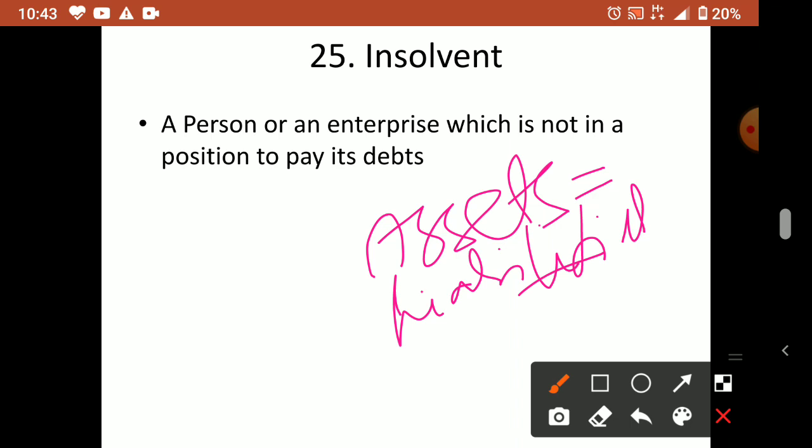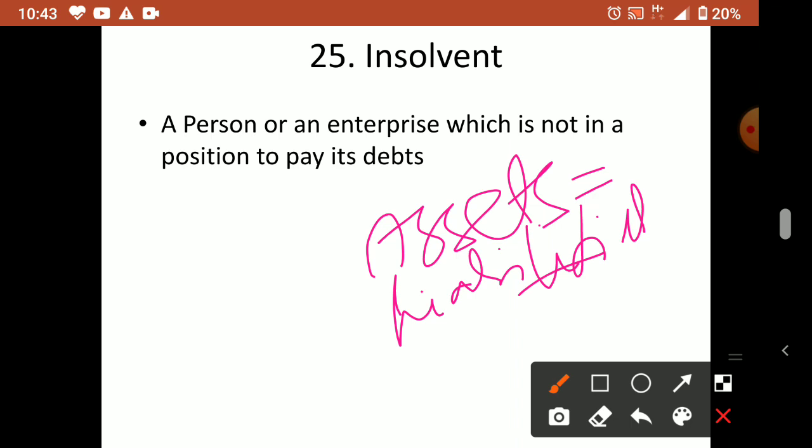Suppose I am insolvent and I have to give you 100 rupees; I may give you 50. The remaining 50 you have to suffer as a loss, because the court declared me insolvent. You cannot question me why I am giving only 50 when you are owed 100. Whatever is available will be distributed in a proportionate way to all creditors.